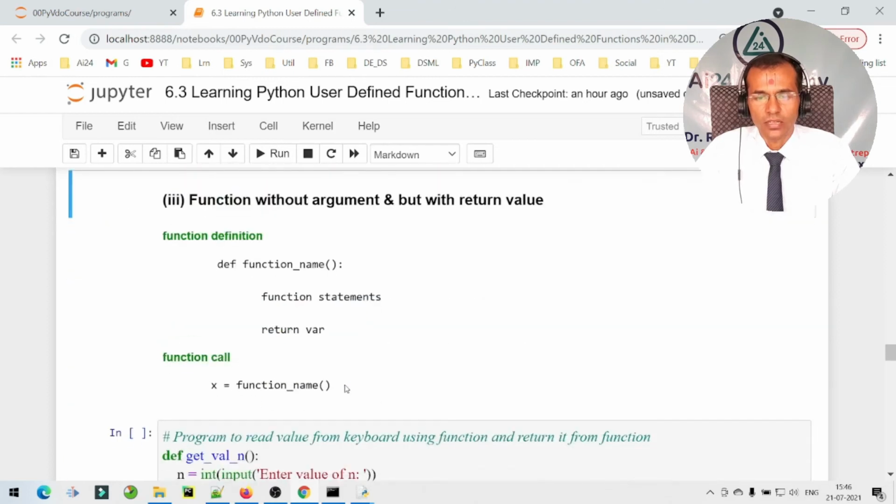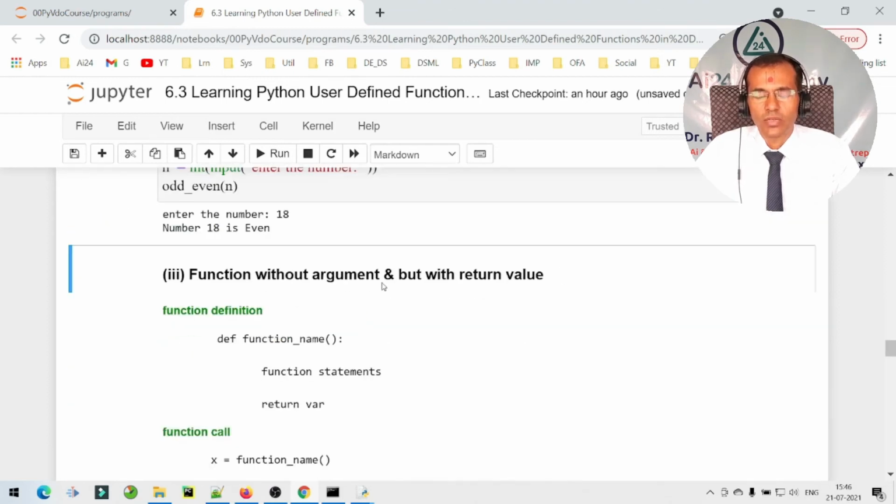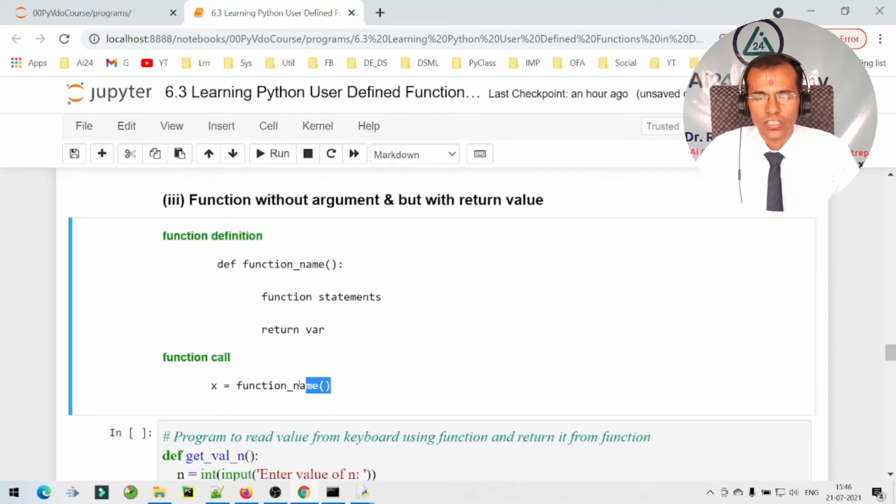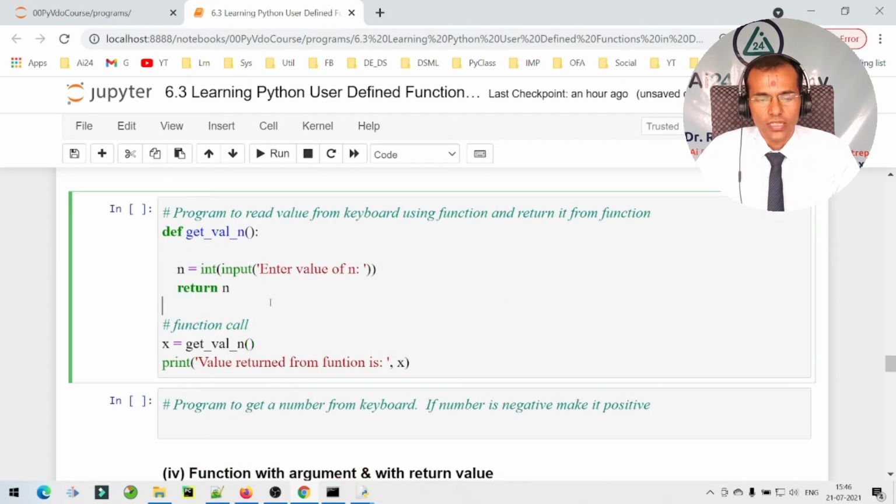Now let us look at the third possibility, function without argument but with return value. Means we are not passing any argument to the function from the function call, right, but we perform some operation and then we return a value to the function call. So here is a program. The function is something like this. The def keyword, function name, we are not receiving anything, and so here is a statement to read a value from keyboard, and we are returning a value n which we are reading from keyboard, but we are not receiving anything in this function.